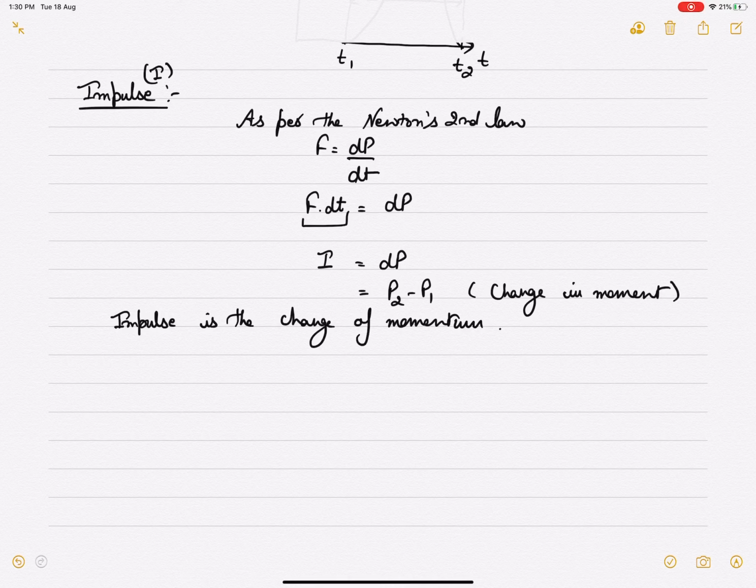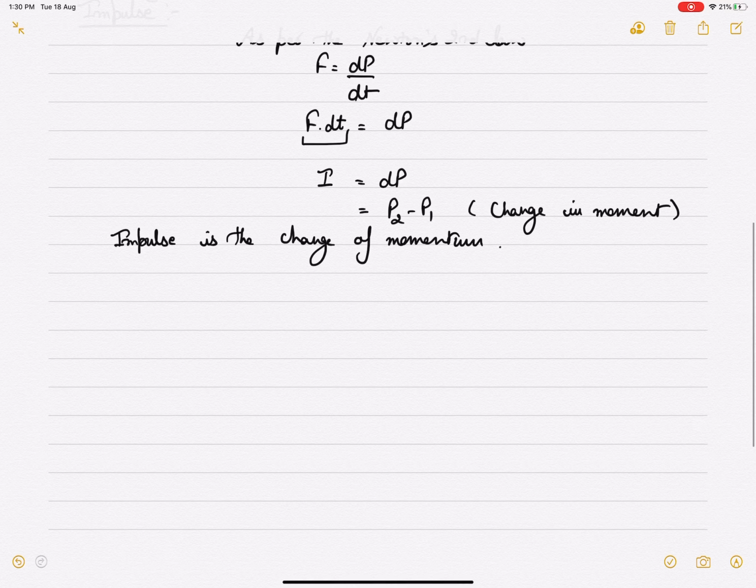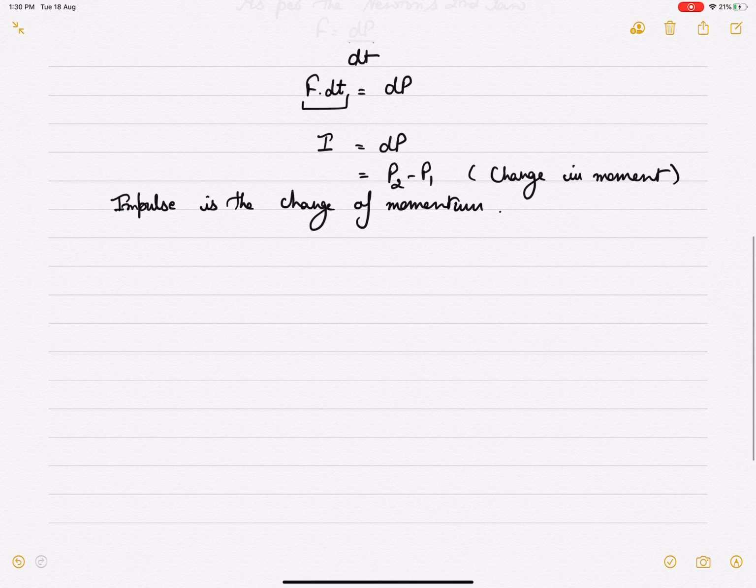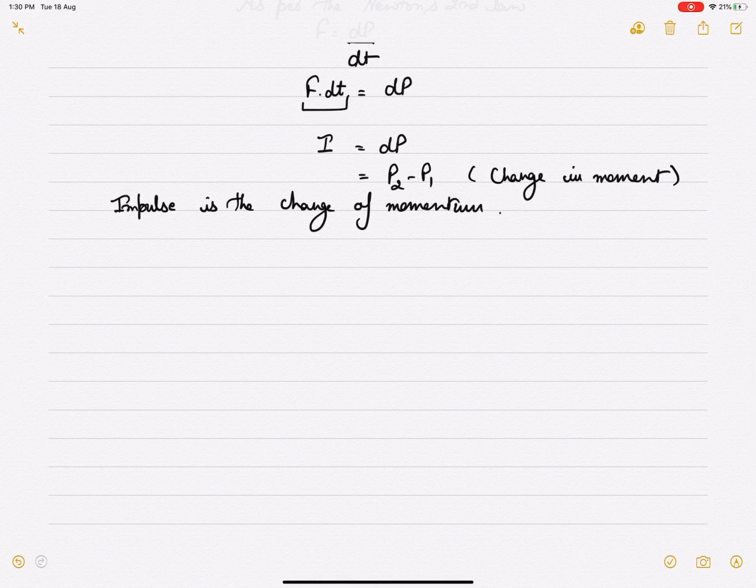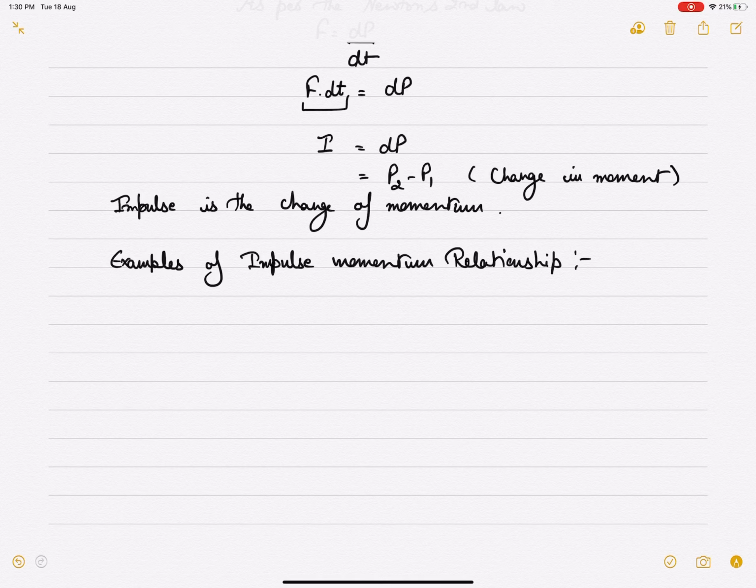Now come the examples of the impulse-momentum relationship. There are certain examples.